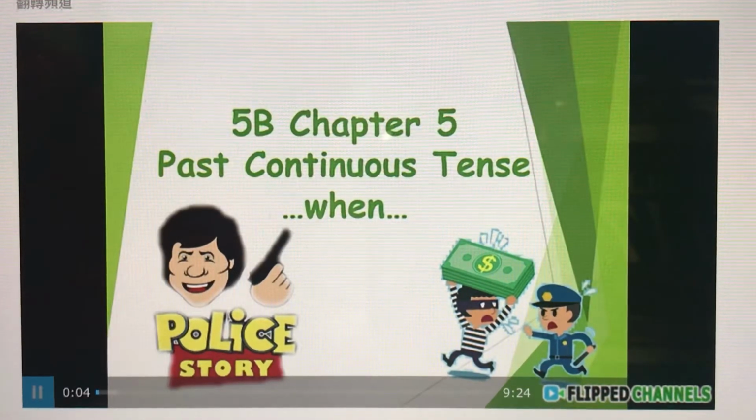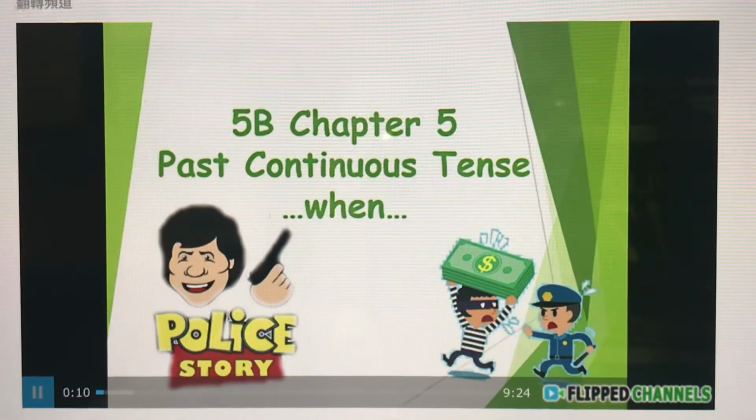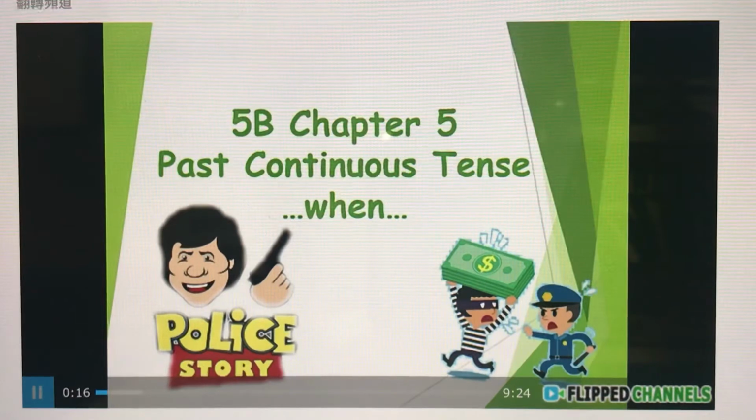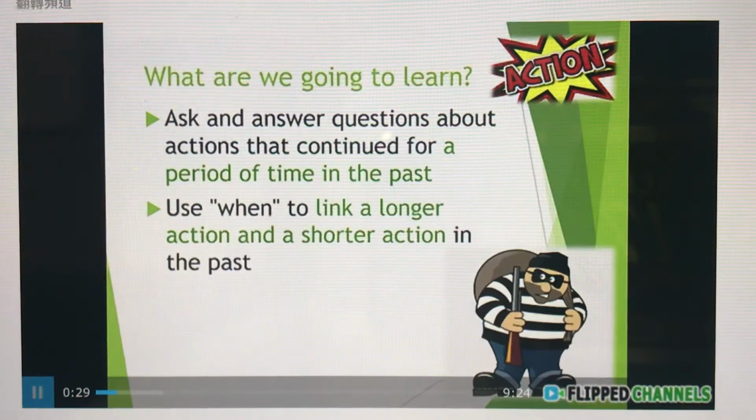So in this chapter 5 power lesson, we have already completed the reading part for the police stories. And what's coming next is the learning of different usage of the tenses. So for this chapter, we're going to focus on past continuous tense and also the connectives of when. So what exactly are we going to learn?